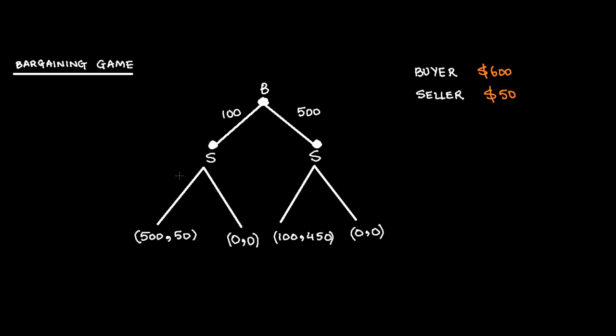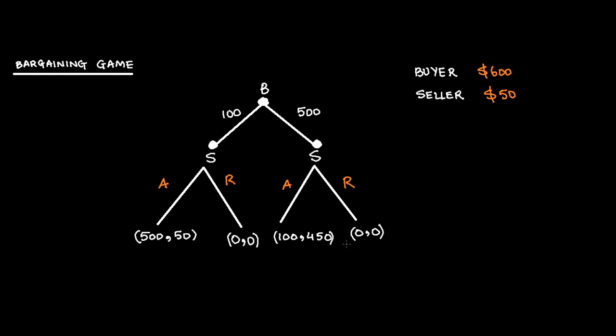Seller could accept or reject it. So seller also has two strategies, accept or reject. If seller accepts this offer of $500, then the profit to the seller is $450 because cost is $50, the profit is $450, while profit to the buyer is $100. If he rejects this offer from the buyer, then there is no profit to the seller. Of course, there is no payoff to the buyer as well.